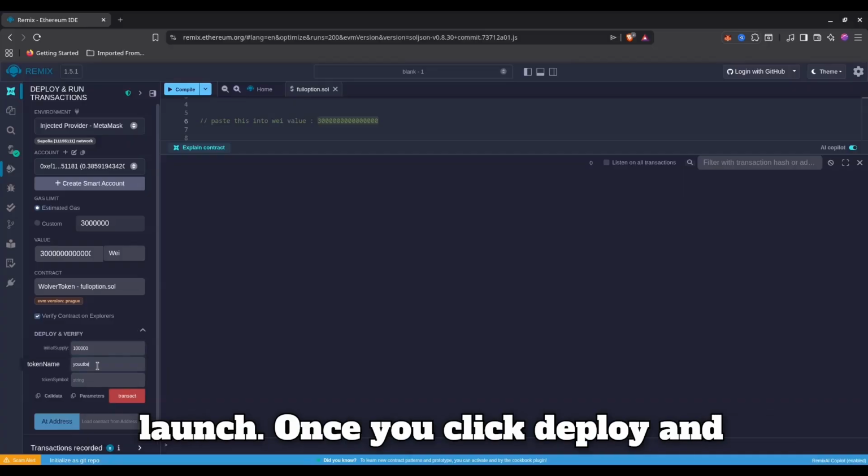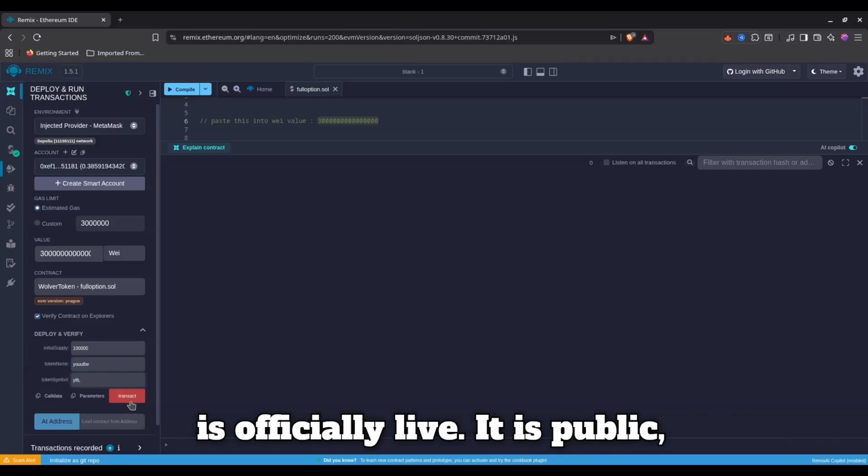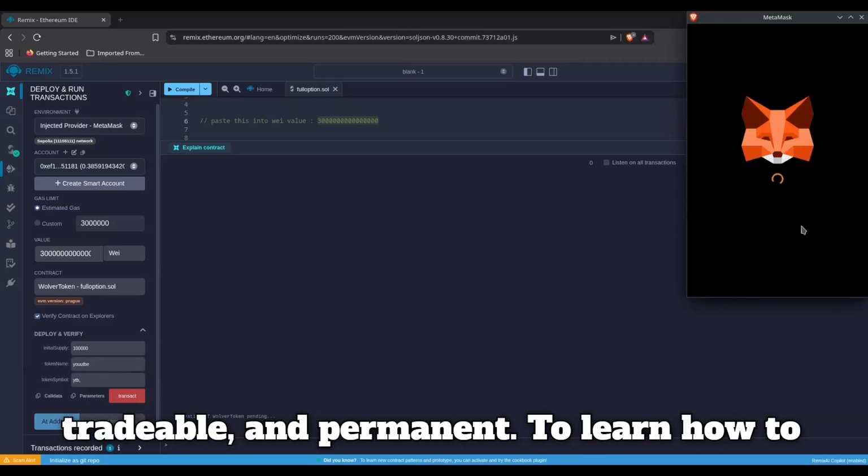Once you click Deploy and authorize the wallet prompt, your token is officially live. It is public, tradable, and permanent.